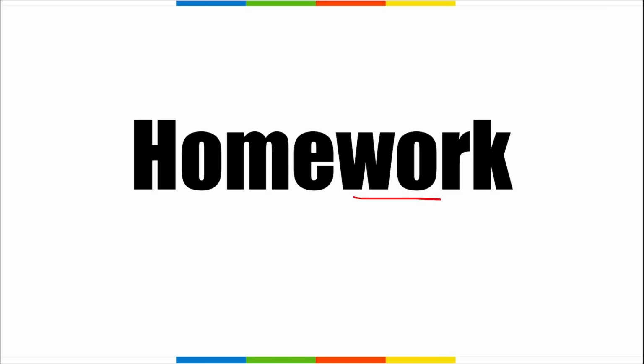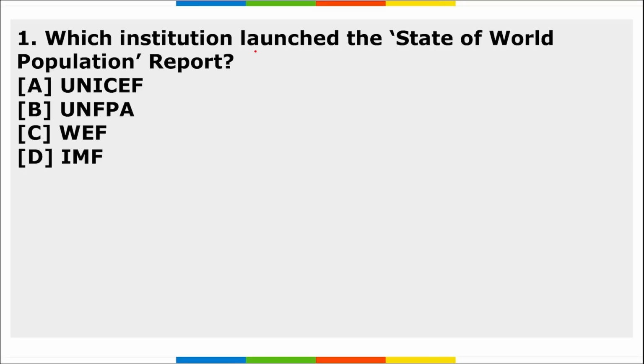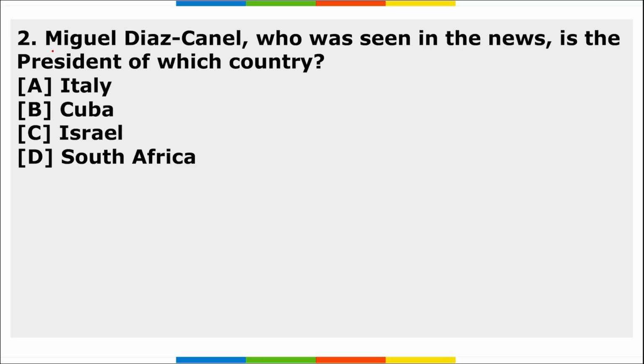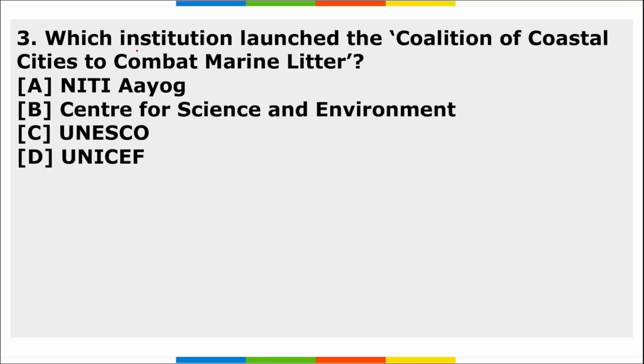Alright, now it's time for your homework. First, which institution launched the State of the World Population Report? Miguel Diaz-Canel was seen in the news recently. He is the president of which country? And we have done this question in the last video. Next, which institution launched the coalition of coastal cities to combat marine litter? So these are your 3 homework questions, friends.